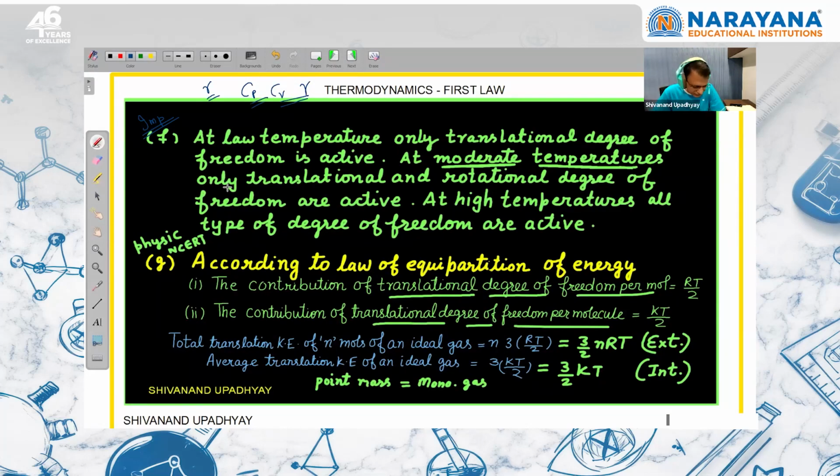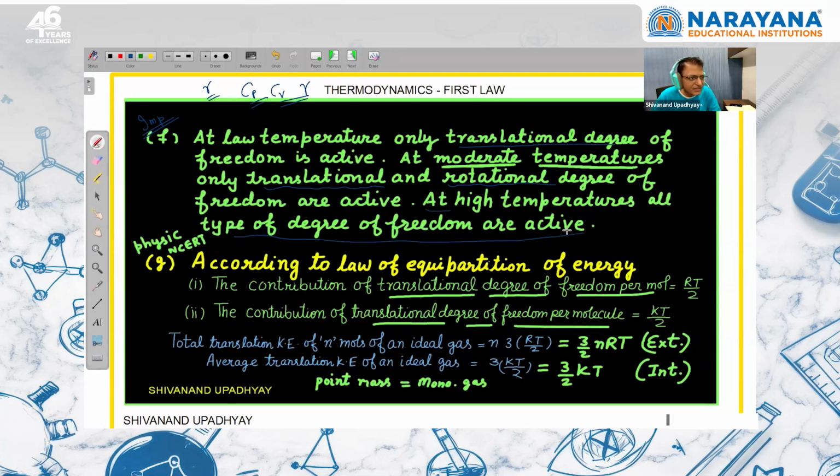So this is important, that when we are generally talking, for most of the molecules we are studying at moderate conditions of temperature and pressure, there are only two types of degree of freedom which are active. One is translational and the other is rotational. When the temperature is very low, only translational degree of freedom is going to be active, and under drastic condition all the three types of degree of freedom are active.